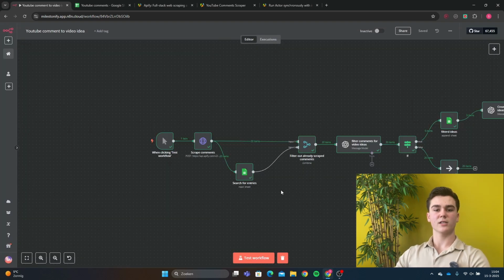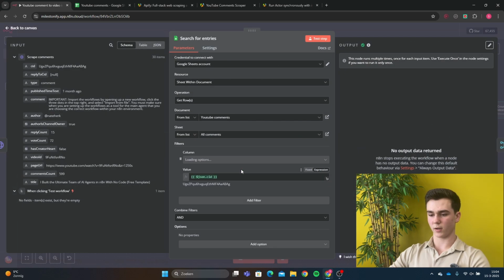After the HTTPS node, we're going to create a Google Sheets get rows, and this is basically going to look into our database and it's going to get all of the IDs from the comments that we have already scraped before. So let's take a look into our Google Sheets node.